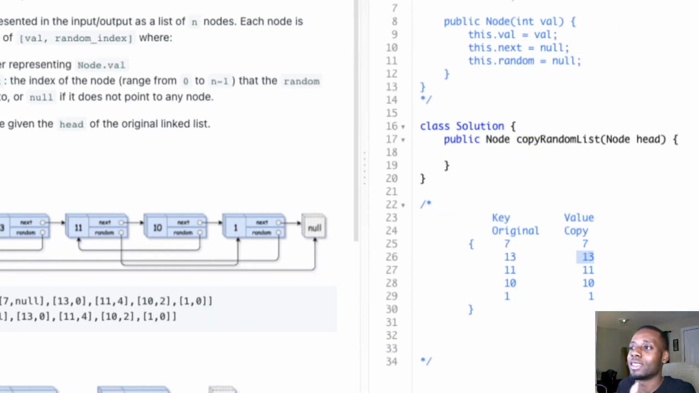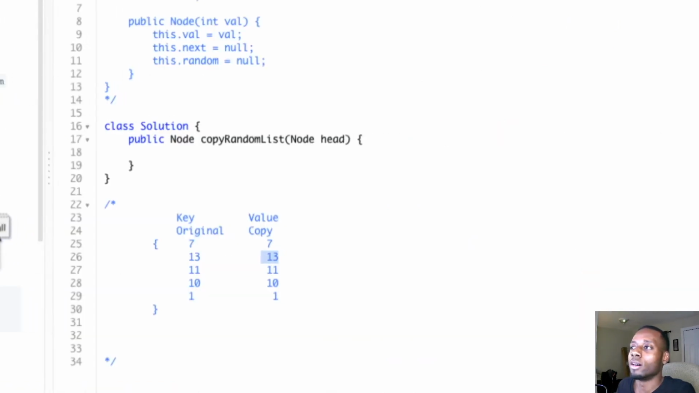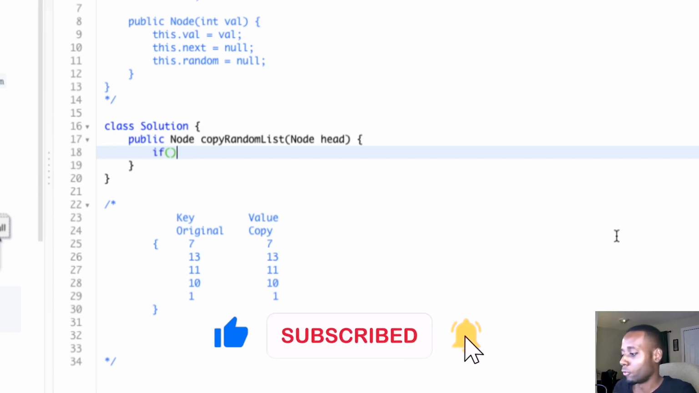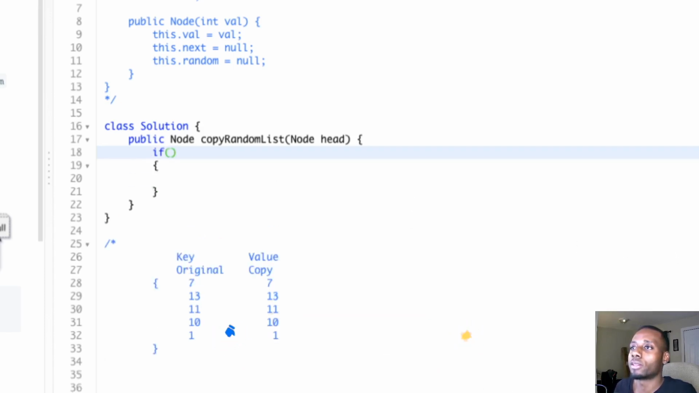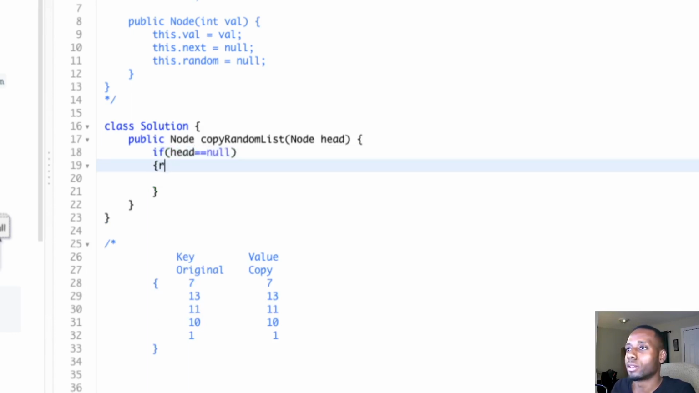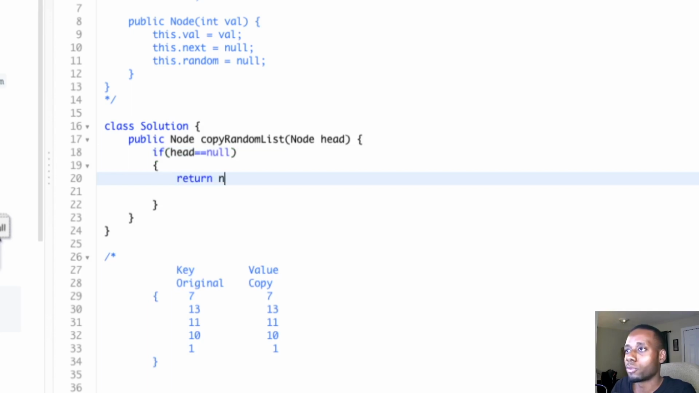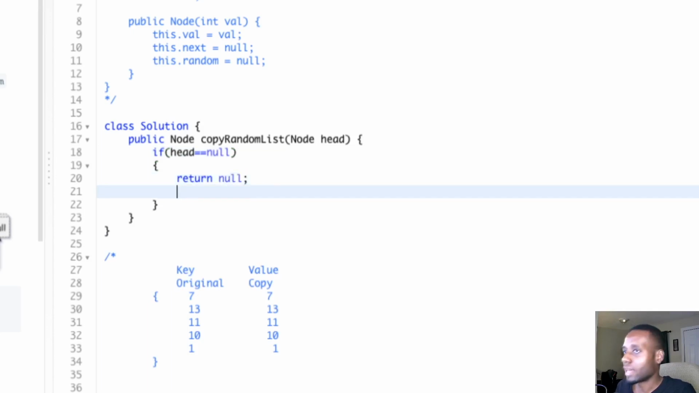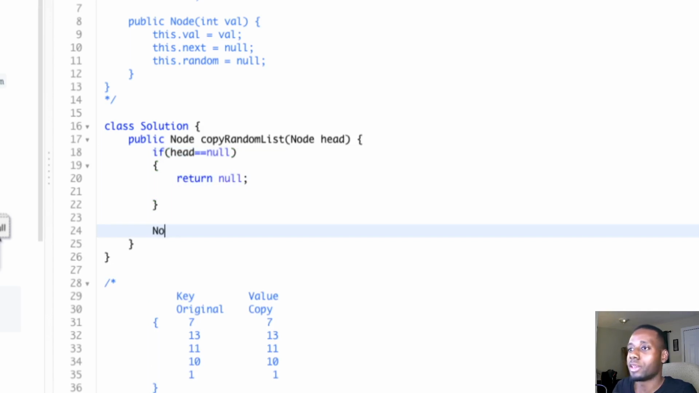We're able to get the thought process that I was trying to help you guys come up with. So right now we're just going to go ahead with the implementation, guys. We do a simple check first: if the head is null, we simply return null. And then the next thing we're going to do is have a cur variable that's going to help us loop through the list. That's going to be its job.